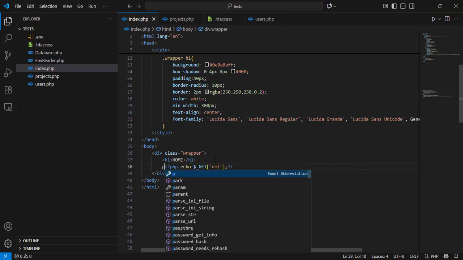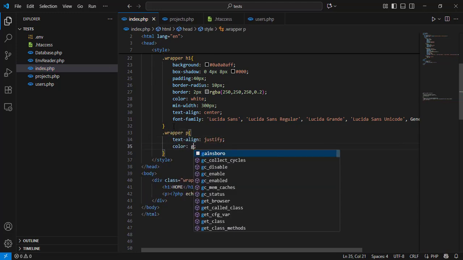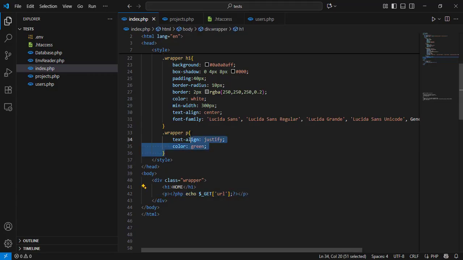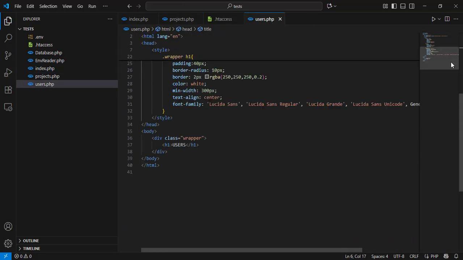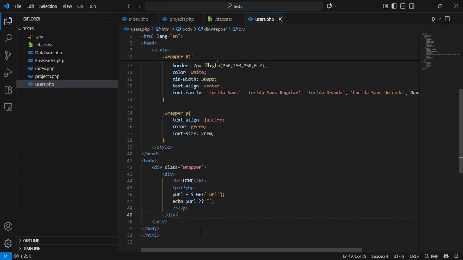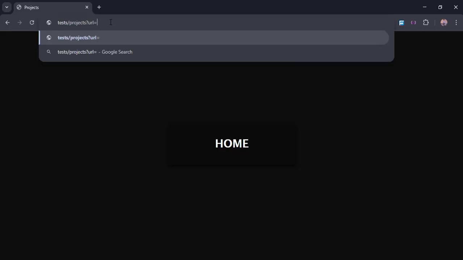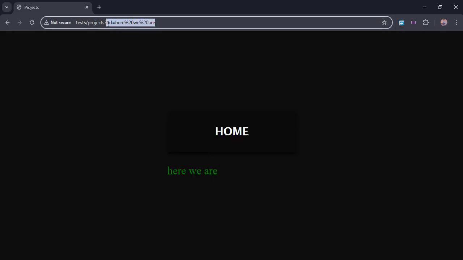Next, let's see how to use parameters in our shortened links. I'll start by echoing the parameters on the page using the $_GET global variable, which grabs data from the URL. You might see an error at first. That's just because there's no value in $_GET yet. We can fix it by checking if a value exists or returning nothing if it doesn't. Now it works. When I add a parameter in the address bar, $_GET captures it perfectly.